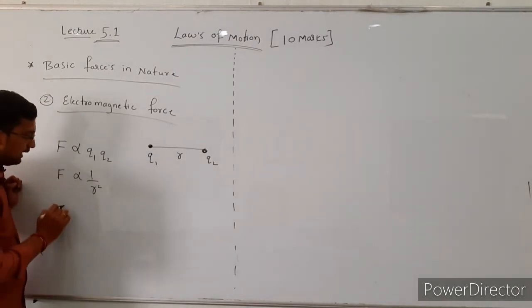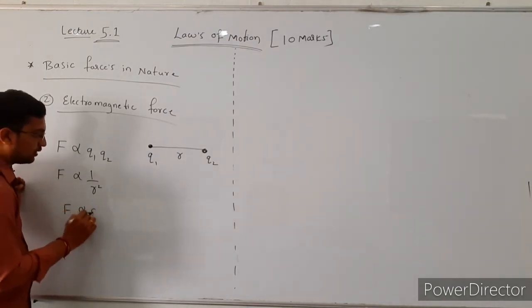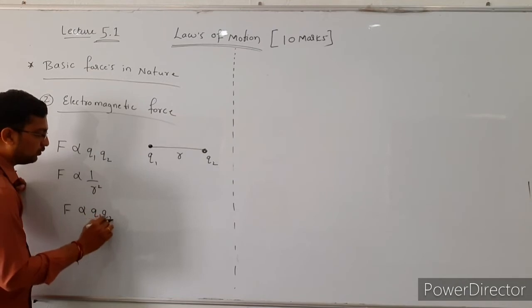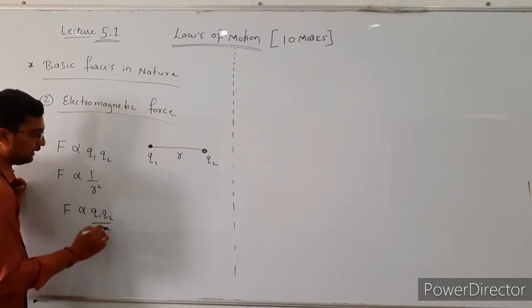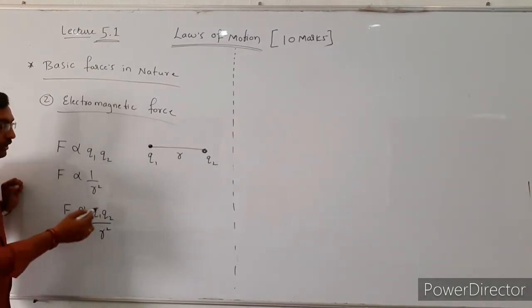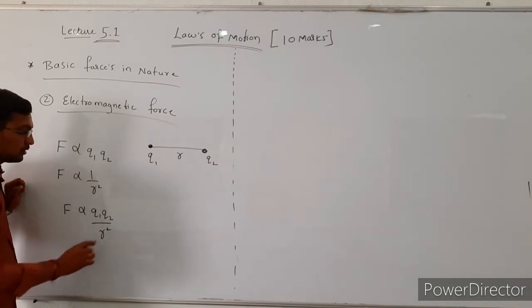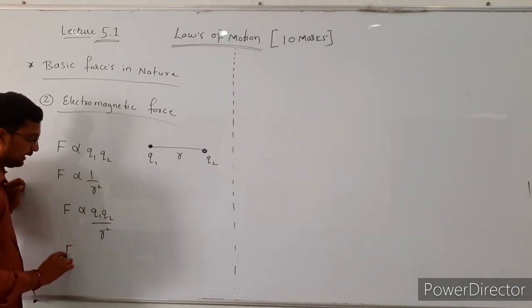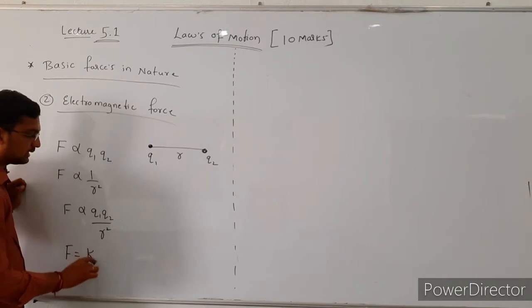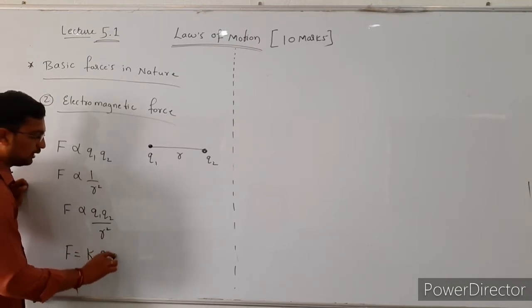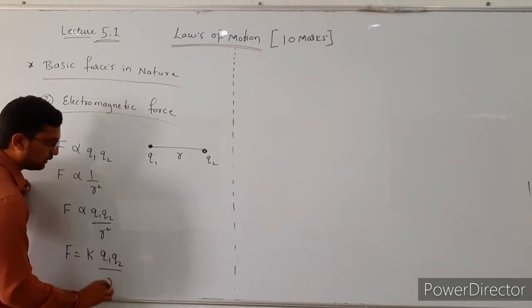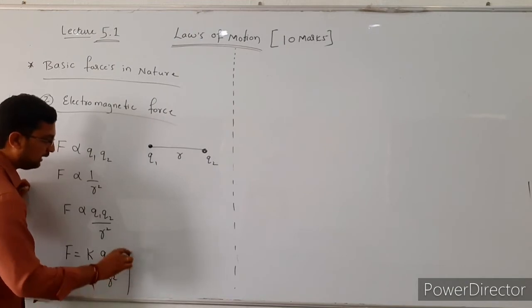So F is directly proportional to Q1 into Q2 divided by r square. Hence F is equal to a constant k, Q1 into Q2 divided by r square.